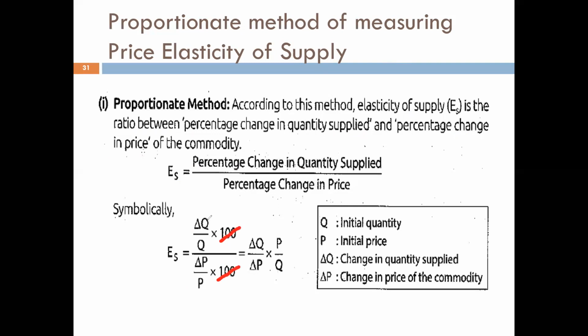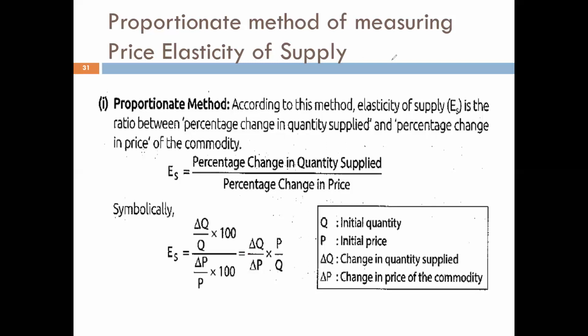I take the reciprocal of the denominator, and the formula becomes change in Q upon change in P into P upon Q. So the formula for calculating price elasticity of supply is: elasticity of supply equals change in Q upon change in P into P, that is initial price, upon Q, that is initial quantity.